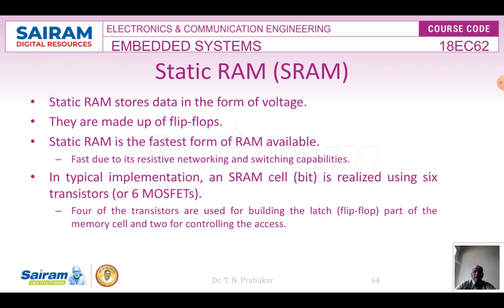The static RAM is the fastest form of RAM available, fast due to its resistive networking and switching capabilities. It consists of a few transistors and a resistive network, and the switching is very fast, that is the 1 to 0 transition or 0 to 1 transition.